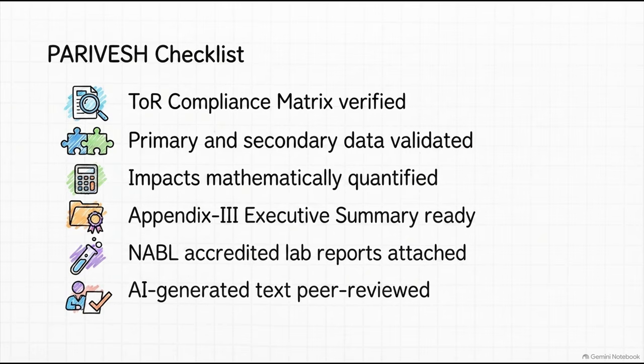Before you even think about hitting submit on the Parivesh portal, you must verify the TOR compliance matrix. You've got to confirm that all primary and secondary data is validated. Impacts must be mathematically quantified, not just vaguely described. Your lab reports? They must be NABL accredited and actually attached. And this is vital. If you used AI to help draft or review the document, every single word of that AI-generated text must be expertly peer-reviewed by a human. Implementing this checklist guarantees a flawless submission that is going to easily pass regulatory scrutiny.